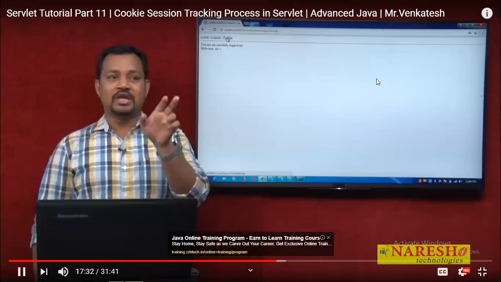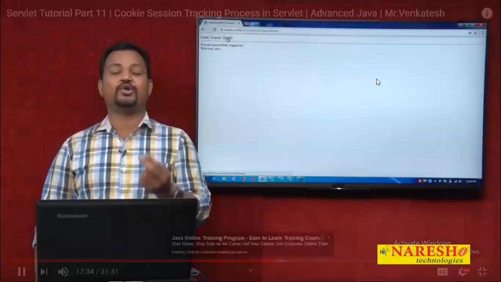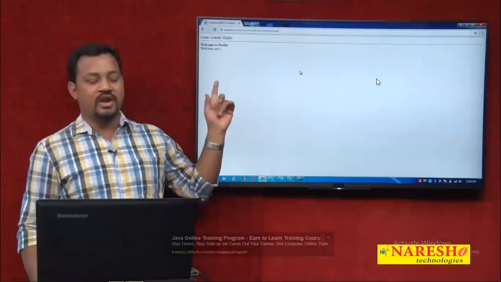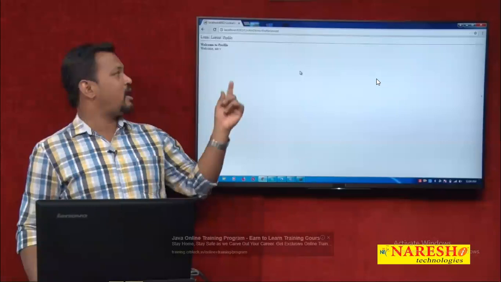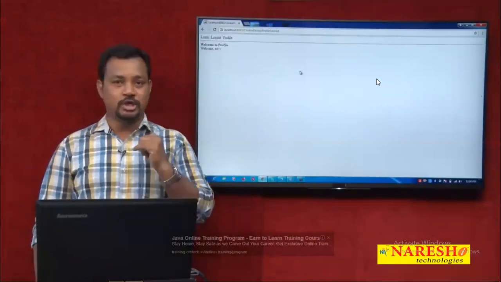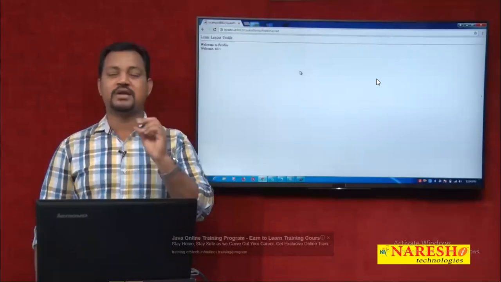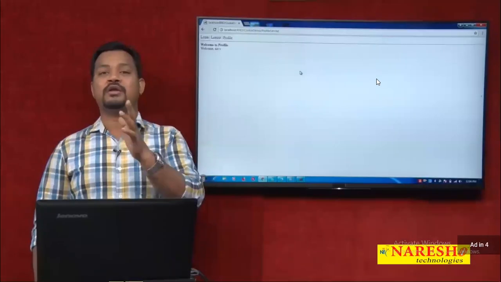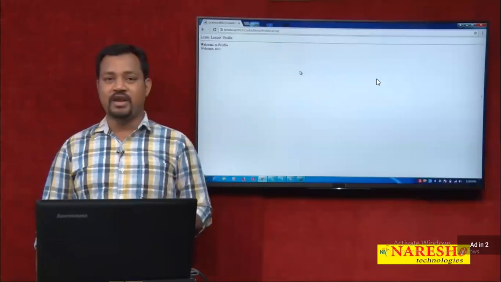With the second request, the cookie is added to check whether the information is valid or not. So I am clicking like this. Now whenever I click on profile, what do I get? Welcome to profile. It means the program is executing. In this program, I have not connected any database, but I am showing the demo as the control goes to your profile program. Welcome to profile.